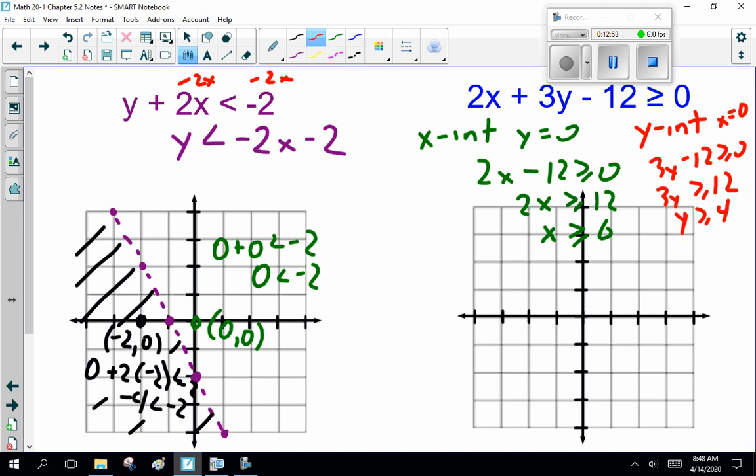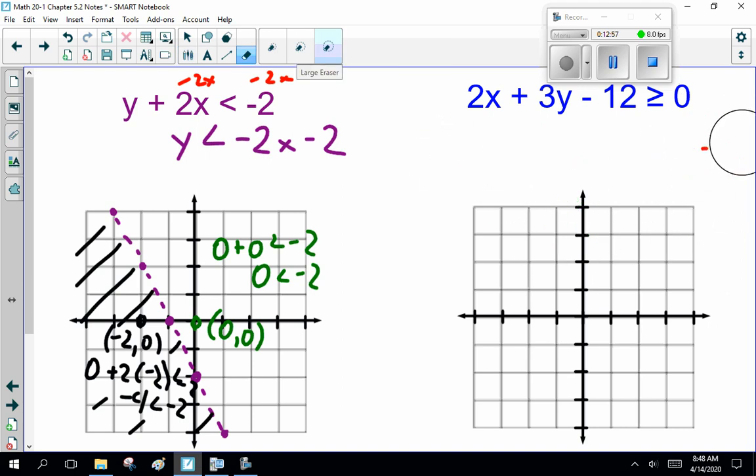I've talked about that. Some of you guys like that, but I know you guys, you're not going to do that. You're going to grab Mr. Graphing Calculator and do it because you refuse to think.